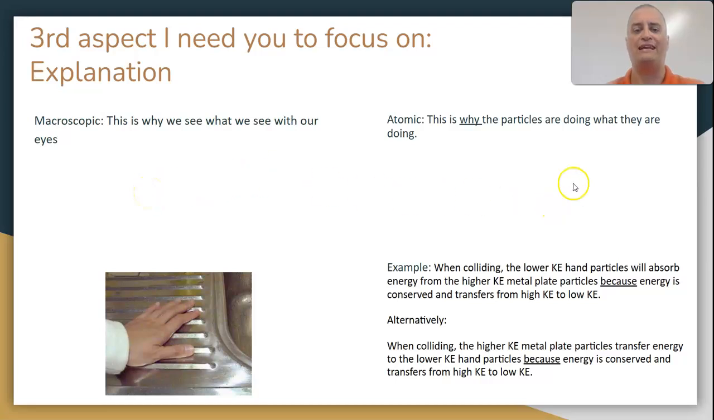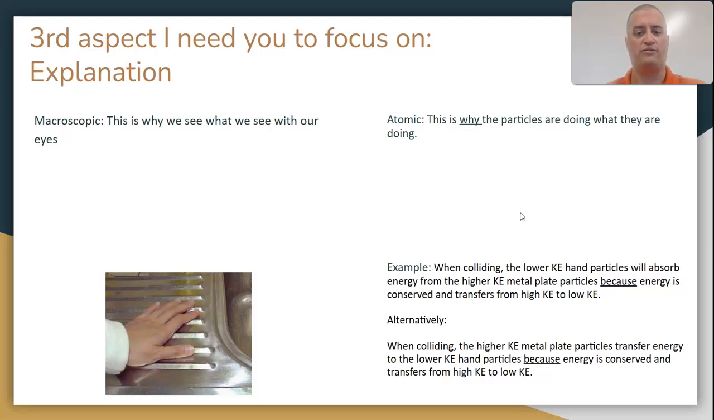We will need to write an atomic one though. And this is why the particles are doing what they're doing. So first, when particles collide with different kinetic energies, the ending kinetic energy of the particles will be different due to the law of conservation of energy. Any scientific law is just describing. Theories explain. So kinetic molecular theory explained how molecules move. The law of conservation of energy just describes that energy cannot be created or destroyed, only converted to different types.